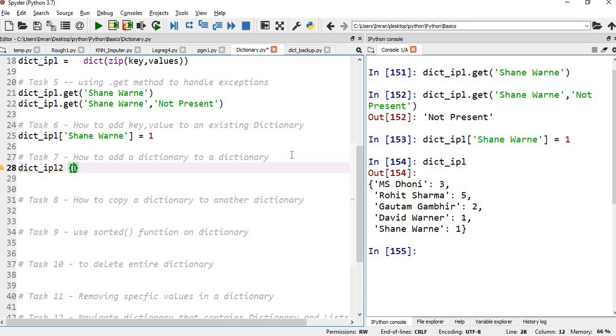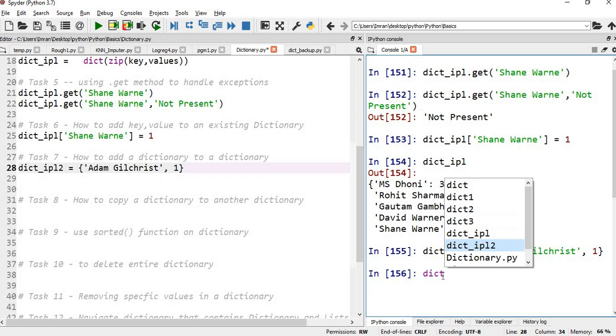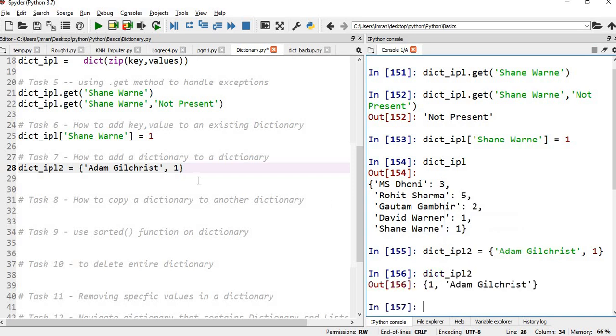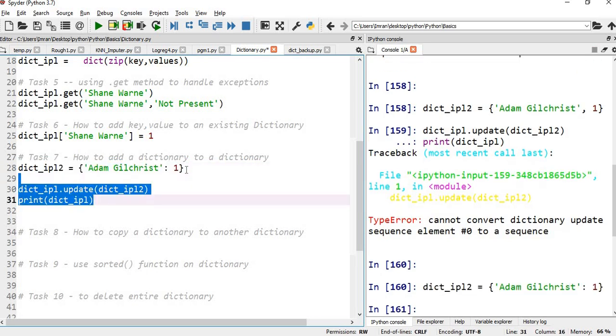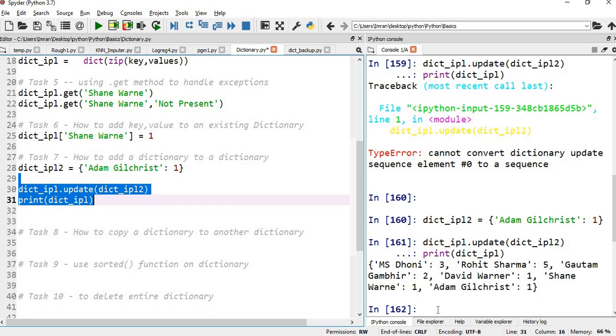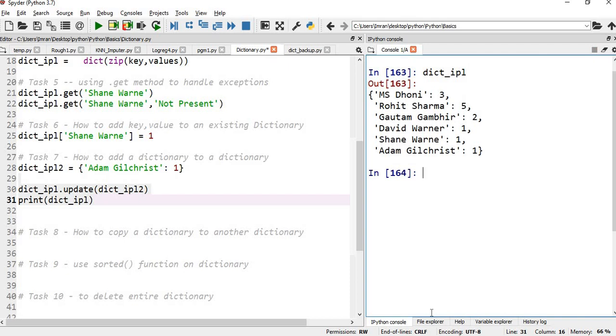So we'll say IPL2. We'll create a dictionary. I have created a separate dictionary here. Now I will append a dictionary to a dictionary. This is the mistake, the colon was missing. So we'll execute this and then run this. We can see here Adam Gilchrist is also added to my list. So you can see all the winning captains' names and the number of times they have won are present in my dictionary.